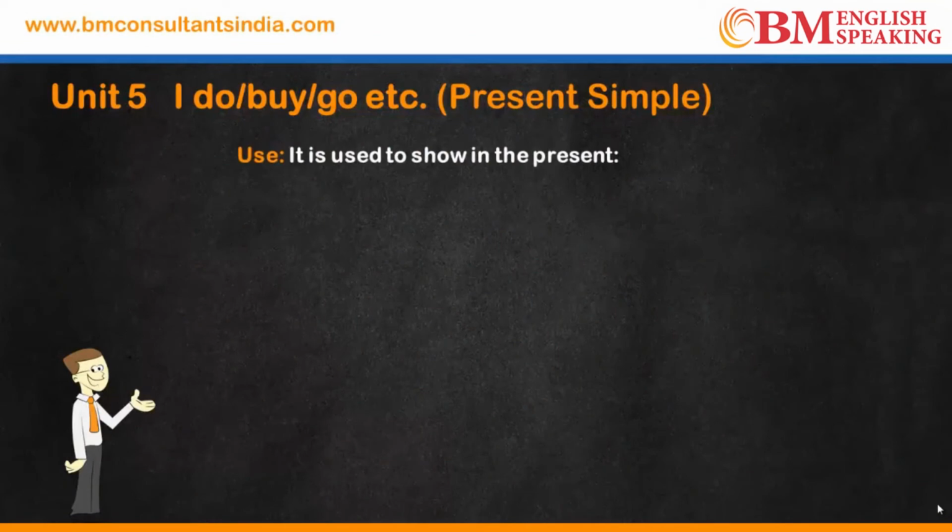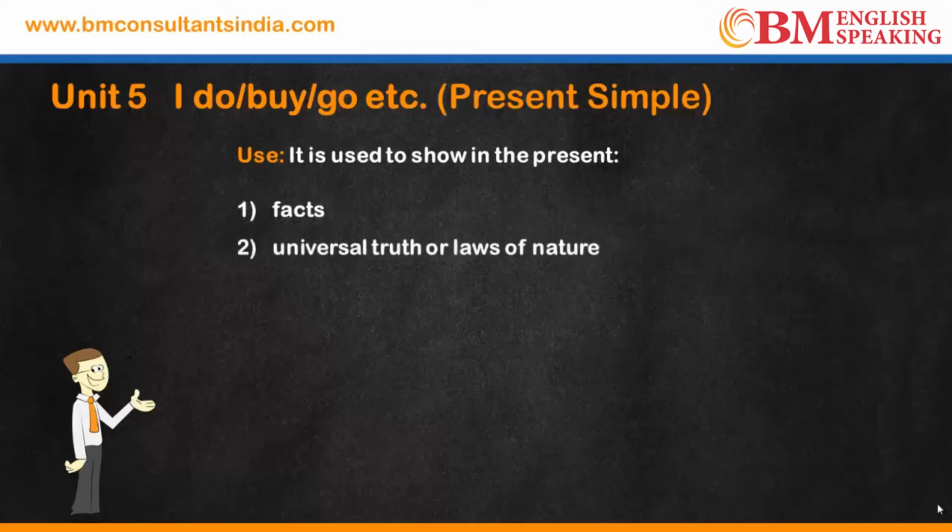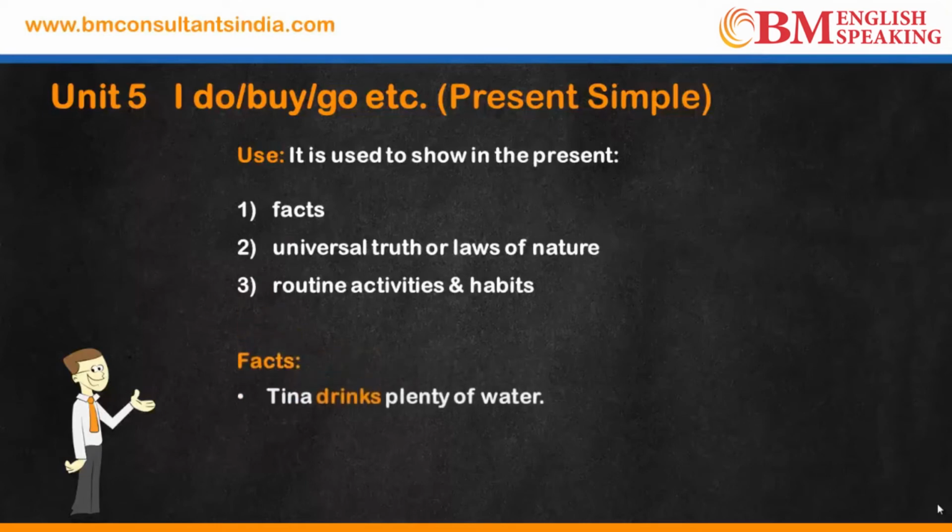Present simple tense is used to show in the present facts, universal truth or laws of nature, or routine activities and habits. Tina drinks plenty of water. This is a fact. Tina, we use she. With she we use drinks. She drinks plenty of water. Tina बहुत पानी पीती है.